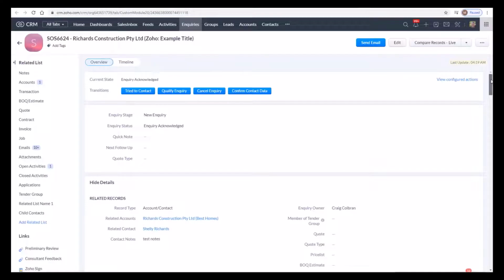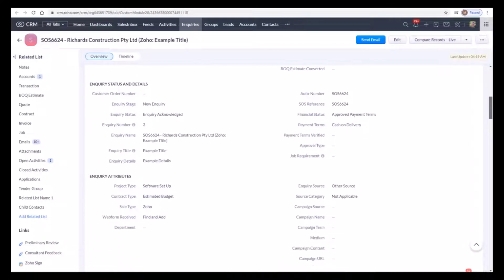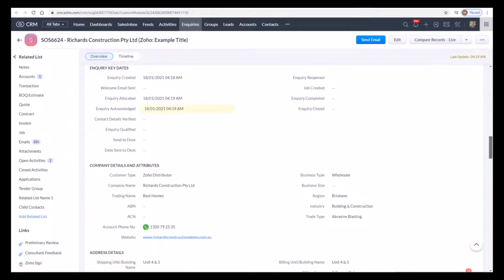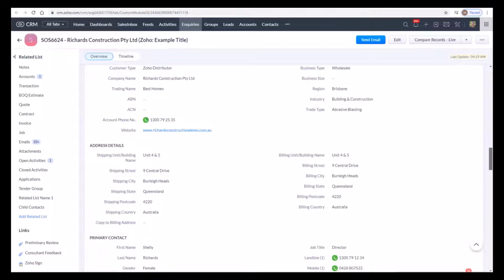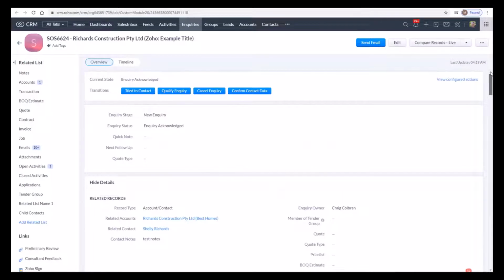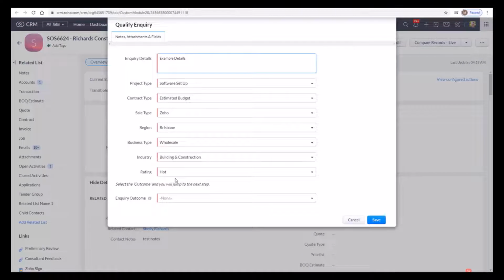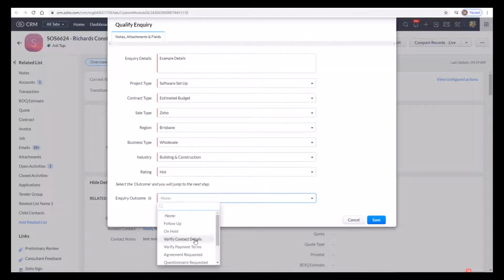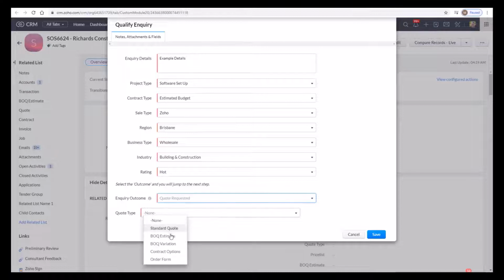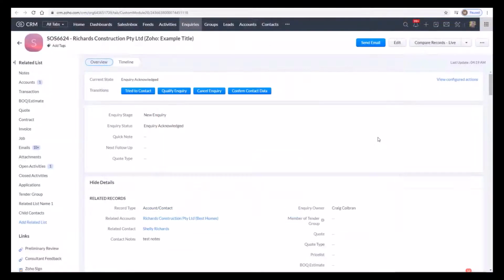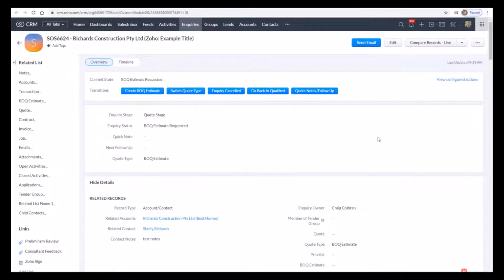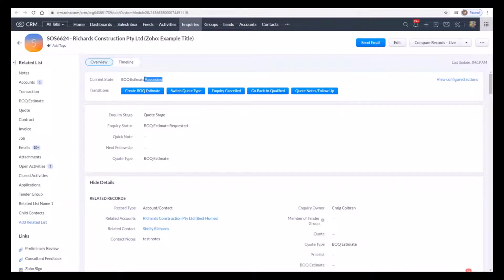As you can see, that's created our inquiry and pulled through all the customer's existing information and inquiry details. We can now proceed to use the blueprint. Now there's a few buttons available in the blueprint, but we're going to go straight to Inquiry Qualified and we're going to select Quote Requested. When we select Quote Requested, we'll be prompted to enter the quote type and we're going to select BOQ Estimate. So there we go, the blueprint has automatically updated us to BOQ Estimate Requested.